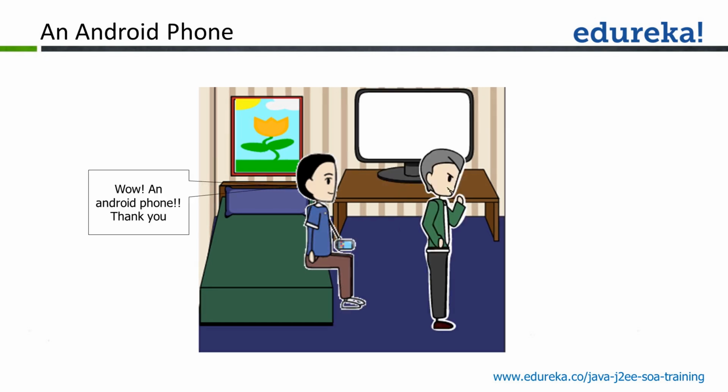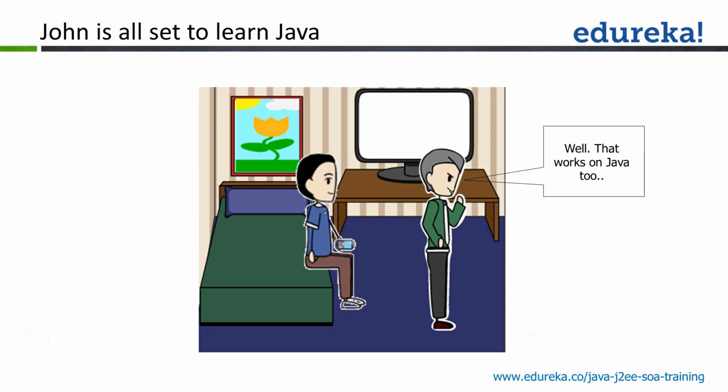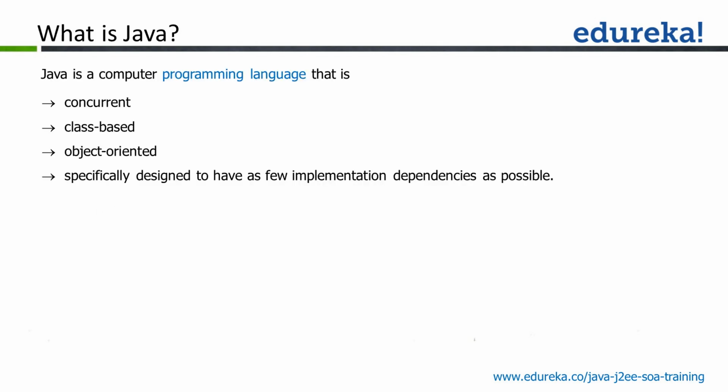So he says that it's an Android phone, which also works on Java now. We understood that there are a lot of places where Java is in action. So what exactly is the term Java? Technically, Java is a programming language.